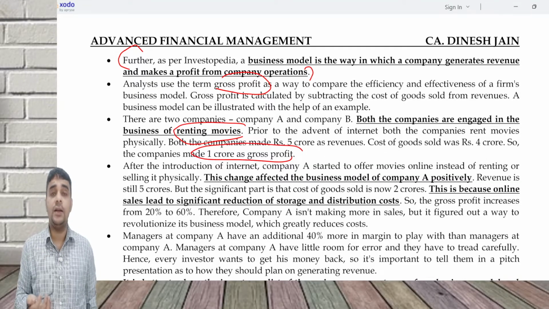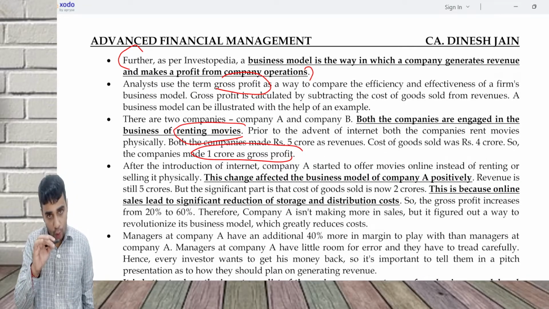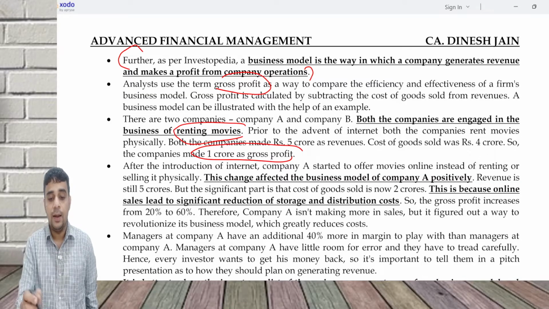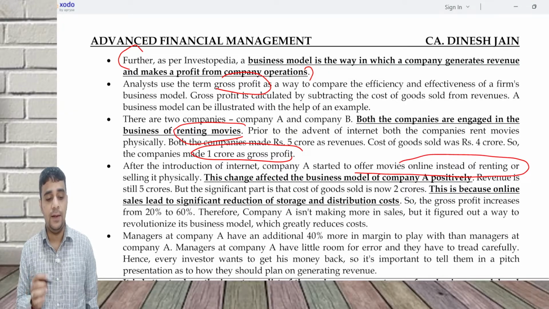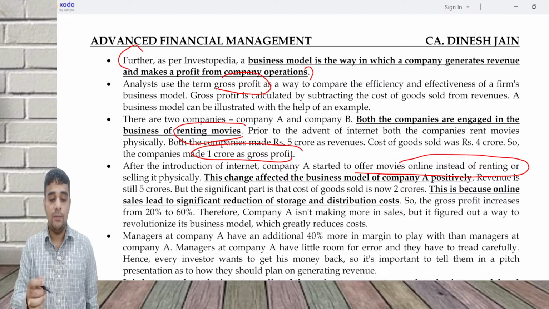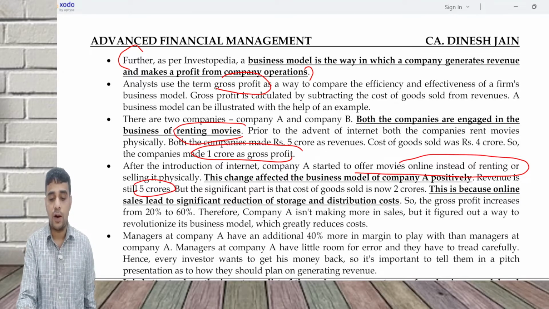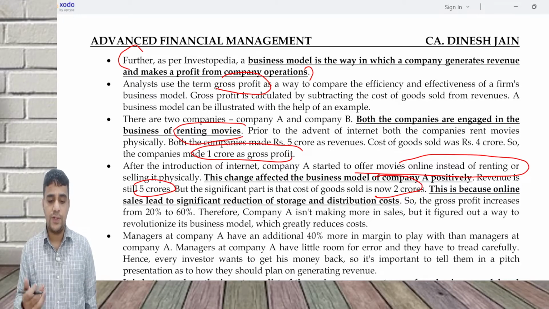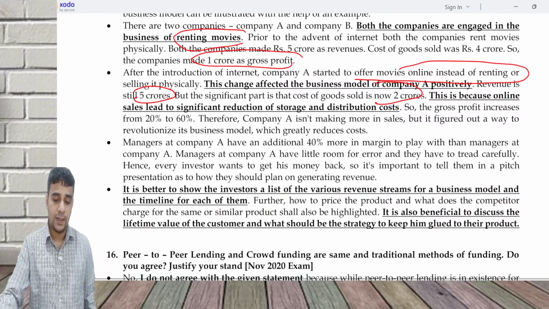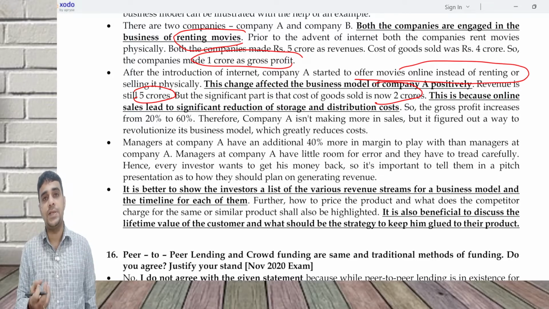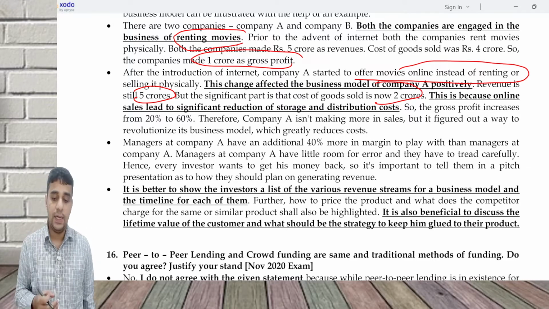But once the internet came in, you will have to alter your business model. After the introduction of the internet, company A started to offer movies online instead of renting. This change affected the business model positively because revenue is still 5 crores, but the cost has gone down because in your online model, the cost of distribution is on the lower side. And because of this extra profit you make, you now have the ability to grow and invest in related businesses.